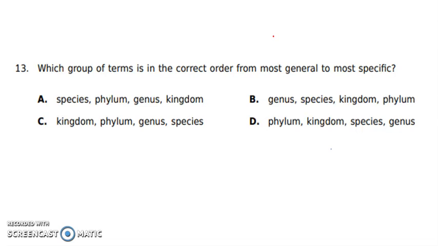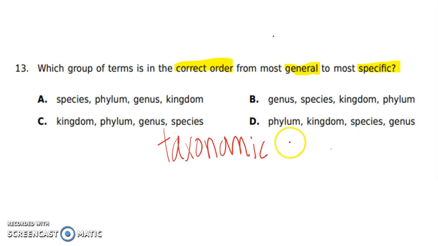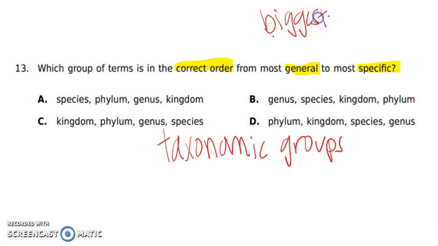Number 13, which group of terms is in the correct order from most general to most specific? So looking at our answer choices, we should recognize these terms as our taxonomy or taxonomic groups. And what the question is asking for is the one that has them listed from most general. Remember that general is going to mean the biggest level, or the most broad is another way to phrase that,